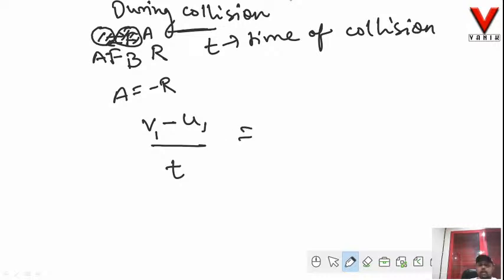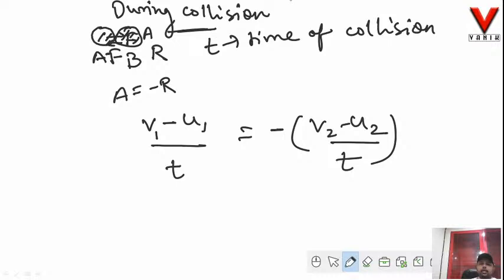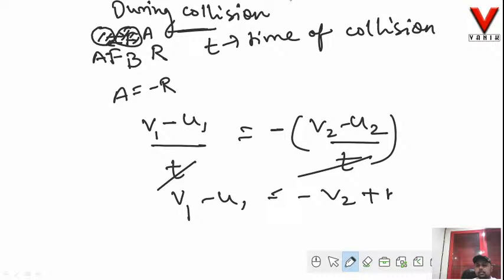Now what is the force applied by B on A? This is minus, why? Because action is positive, reaction we are taking to be negative. So this is minus (v2 minus u2) divided by t. Since the time taken by both the bodies is the same during collision, that is, collision is occurring for a particular duration of time for these two bodies, t and t both are the same and will get cancelled out. So I have v1 minus u1 and minus v2 plus u2.